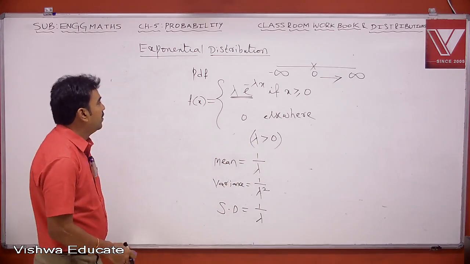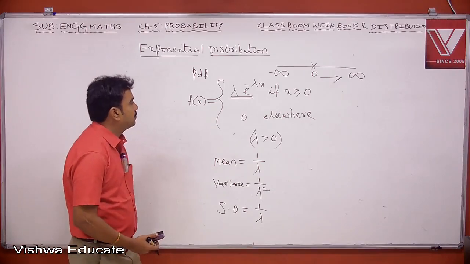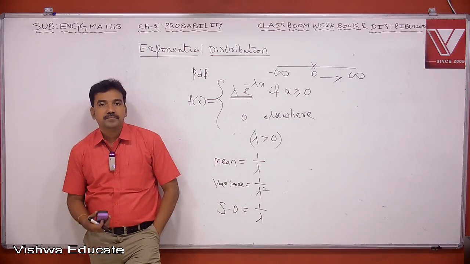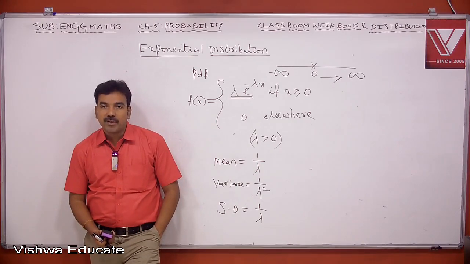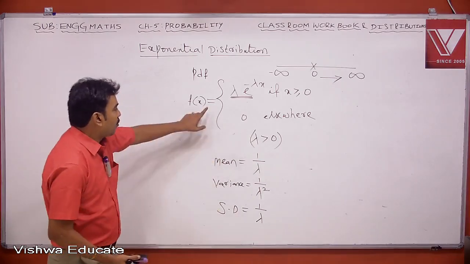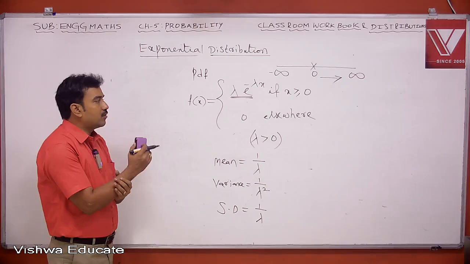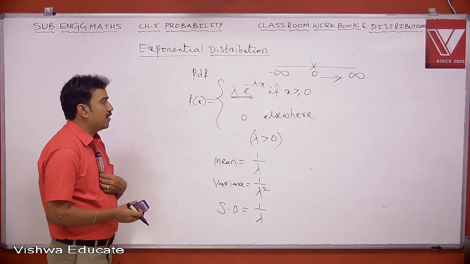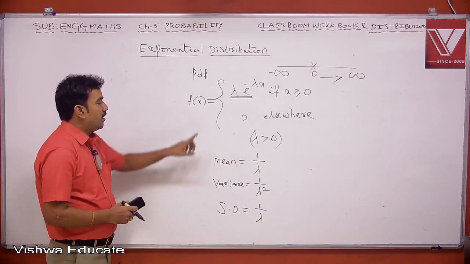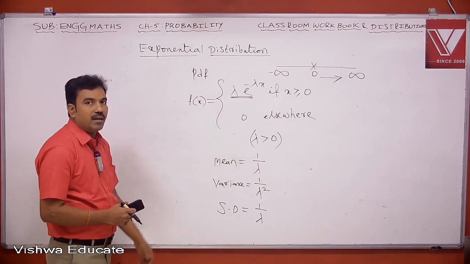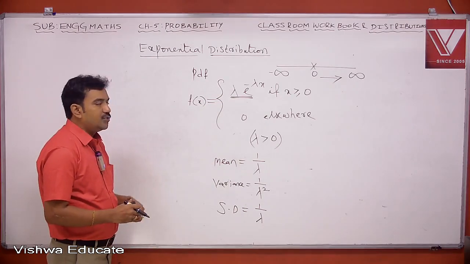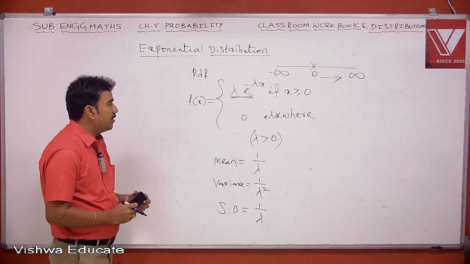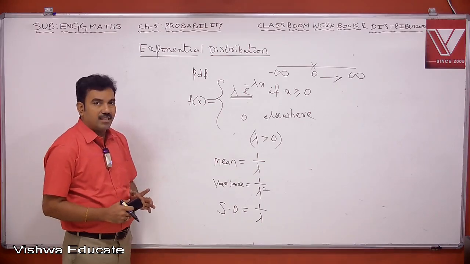Note these points. In exponential distribution, the PDF is given by f of x equal to lambda times e power minus lambda x if x is greater than or equal to 0, 0 elsewhere, where lambda is a constant greater than 0.